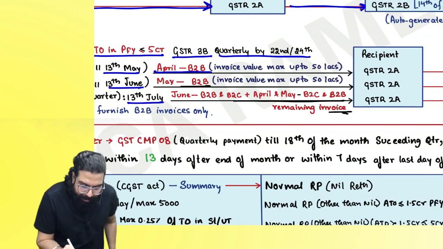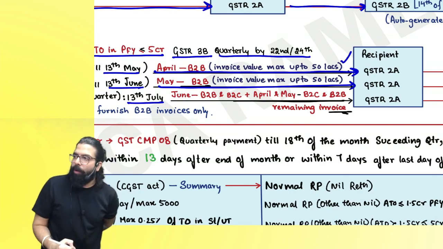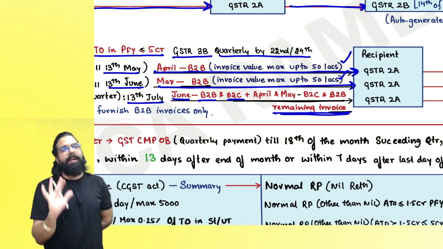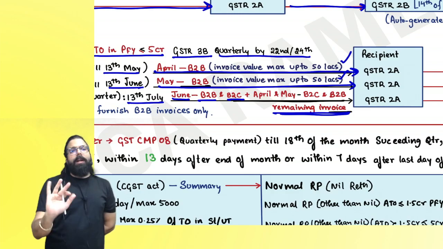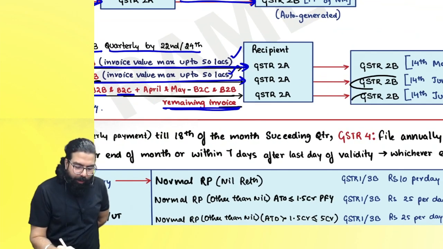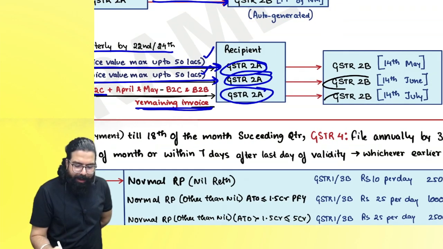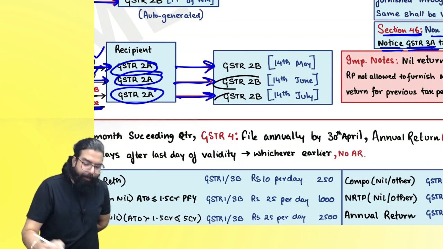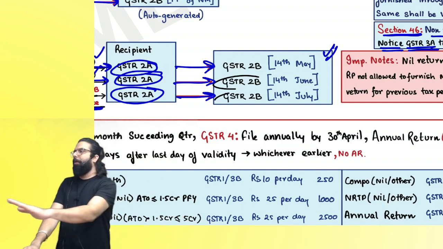Sir, I will show only B2B invoices so that the front party can take the credit. The B2C invoices of this month and June month's B2B and B2C invoices, all the invoices I will show at the end of the full quarter when I am filing GSTR 1, and it will go into GSTR 2A. Based on GSTR 2A, 2B will get created only for the registered person and they will be able to take the credit. Are we all 100% clear?